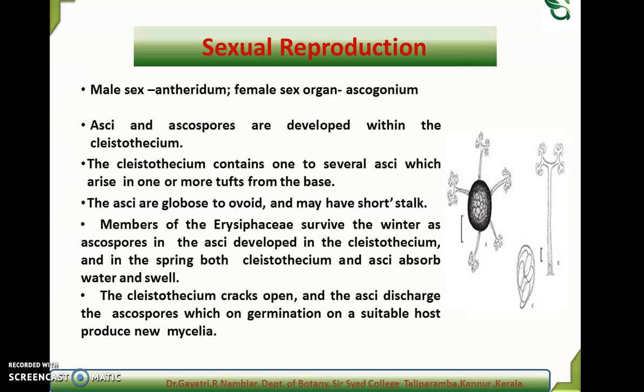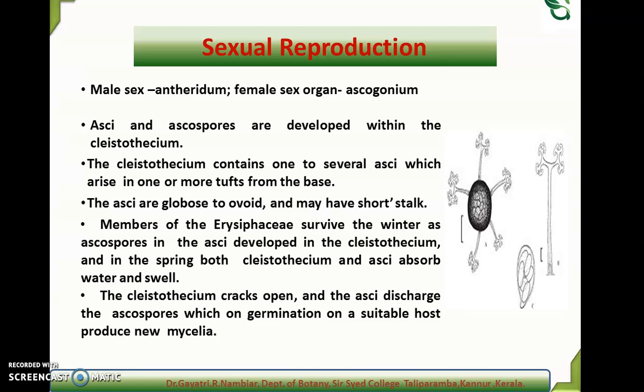Now each ascus mother cell increases in size, and both the nuclei fuse, so it becomes diploid, and now it is called the ascus, and the diploid nucleus divides meiotically, then mitotically, and finally it results in 8 haploid nuclei, and they develop into ascospores. The number of ascospores may differ from 2 to 8 in different species, but the most common number is 8.